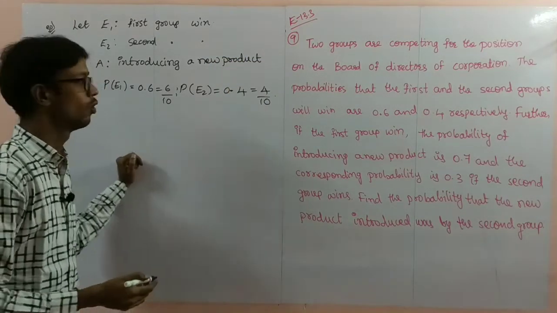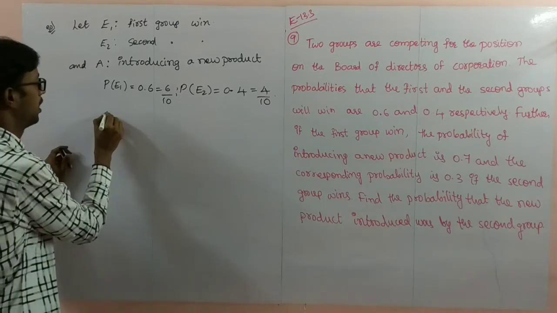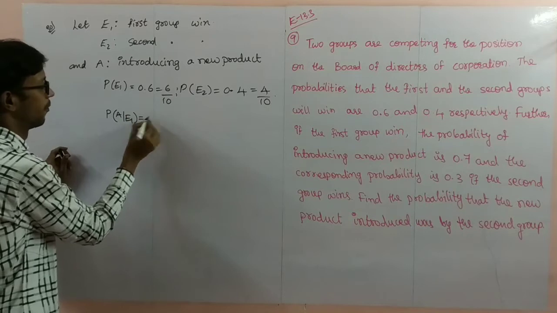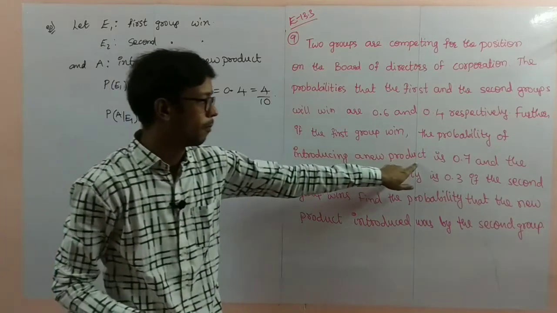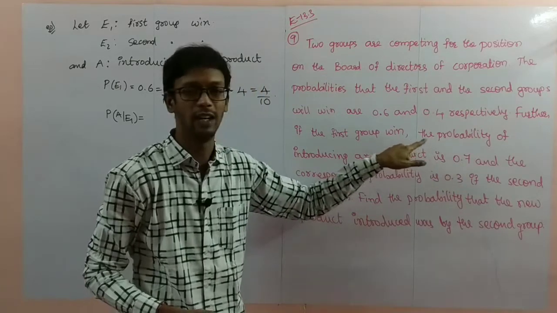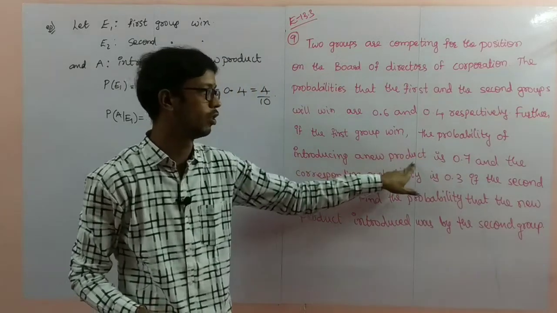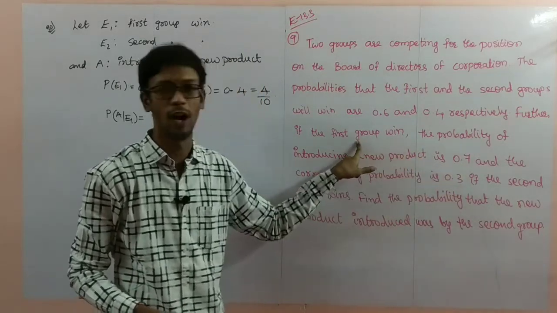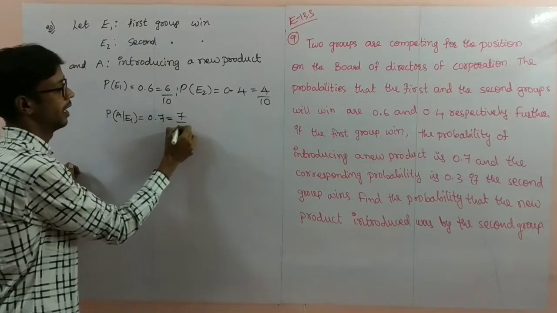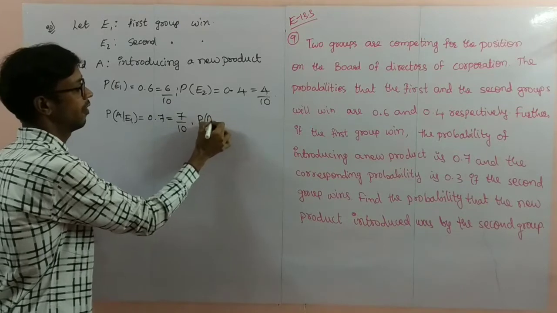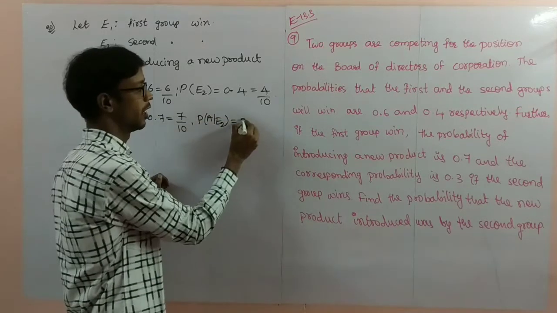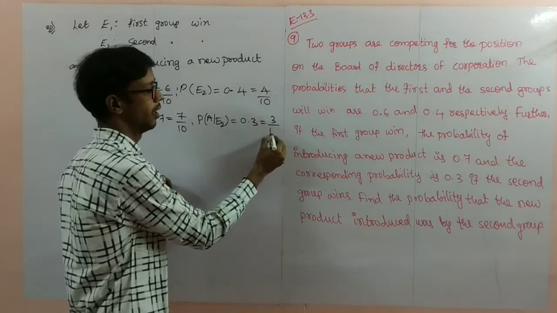Probability of A given E1 is 0.7, the probability of introducing a new product by the first group, 7 by 10. Probability of A given E2 is 0.3, that is 3 by 10.